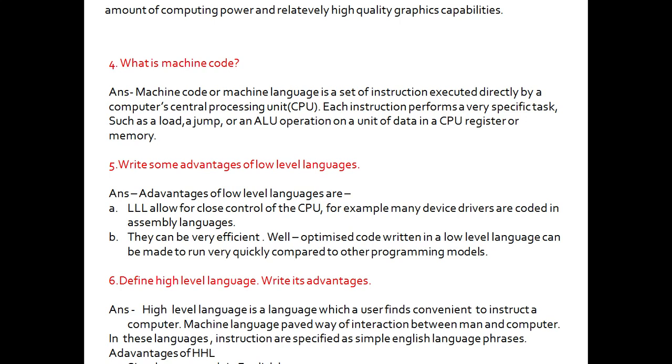machine code. Write some advantages of low-level language. Machine code is also called low-level language. So what will be the benefits or advantages of low-level language? Low-level language allows for close control of the CPU. For example, many device drivers are coded in assembly languages. They can be very efficient, well optimized. Code written in a low-level language can be made to run very quickly compared to other programming models.